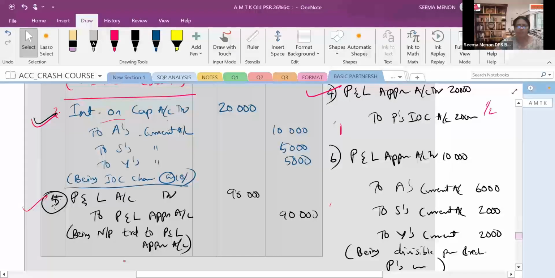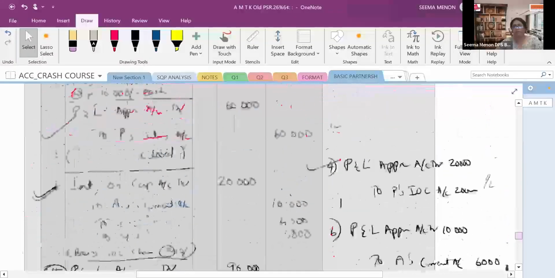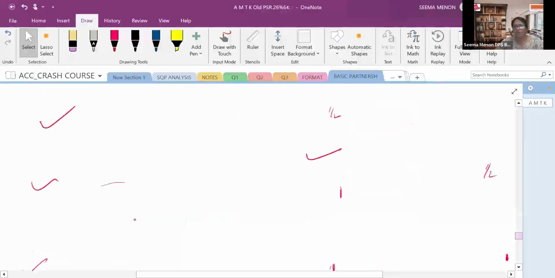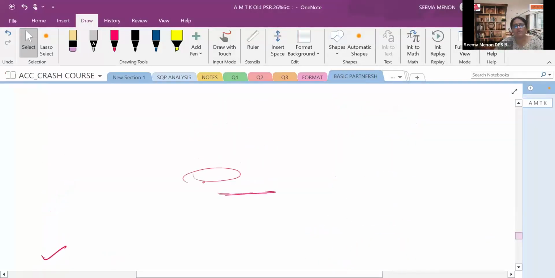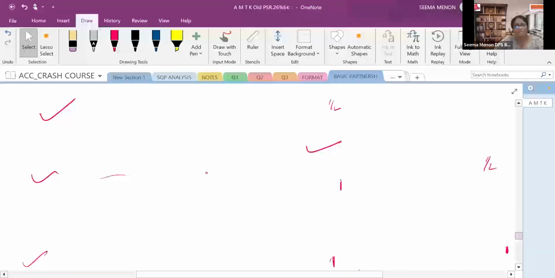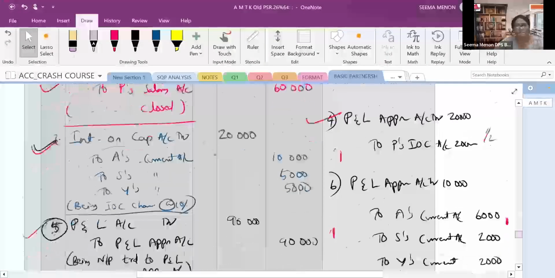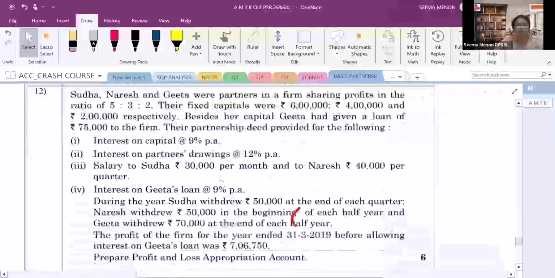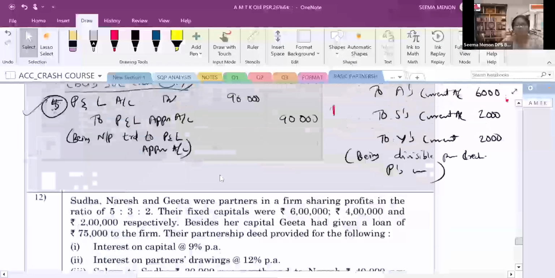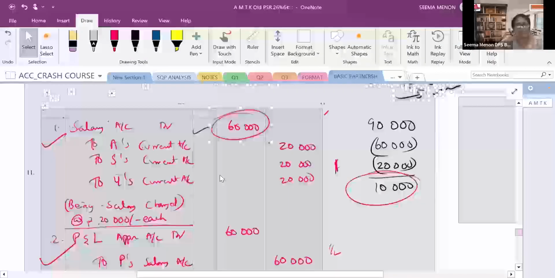Now for the profit distribution, again it is half mark, no, 1 mark. Then again here also 1 mark. So thus it is 4 marks. I hope you are able to understand. Is the screen visible? I'm not able to see my own screen. Now I hope this question is clear to you. So we have done a long question on past adjustment.